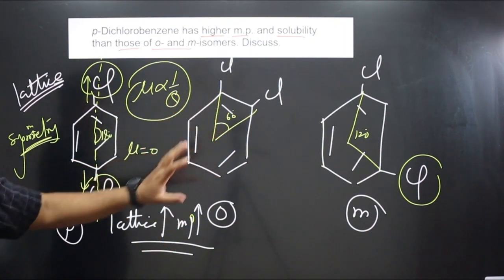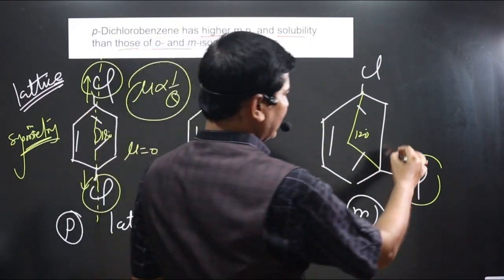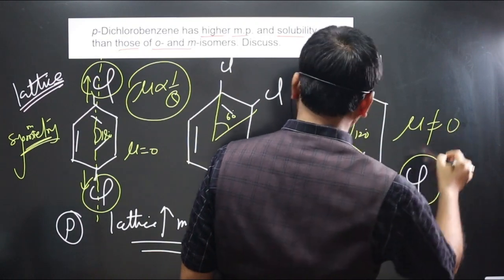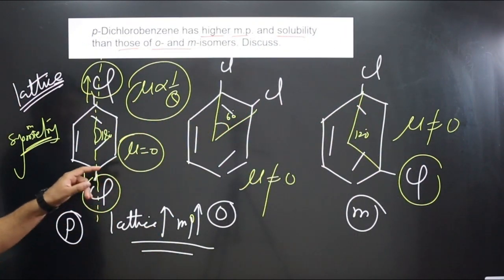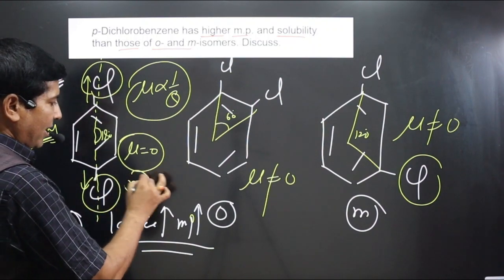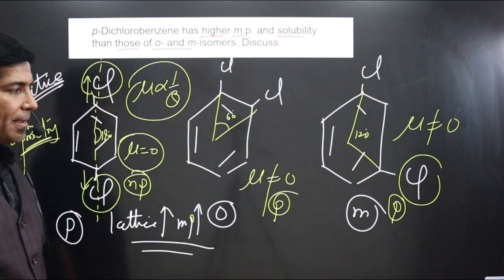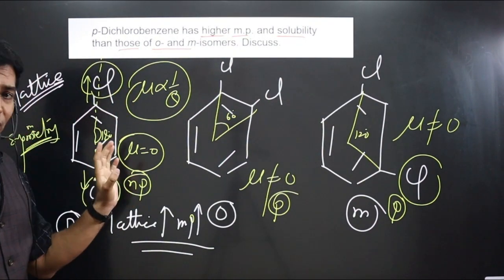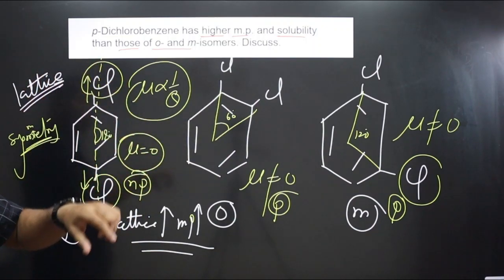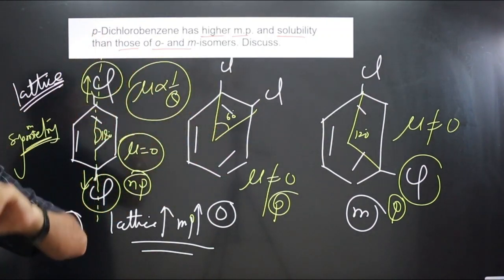So it has polarity. In this case, dipole moment will not be equal to 0. In this case, dipole moment will also not be equal to 0. But in this case, we are getting dipole moment 0. So it is non-polar by nature, and they are having the polarity. It means since it is non-polar by nature, this compound will be more soluble in non-polar solvent.